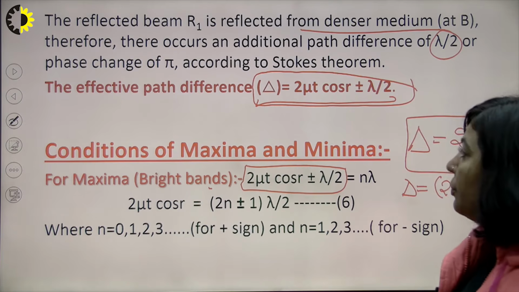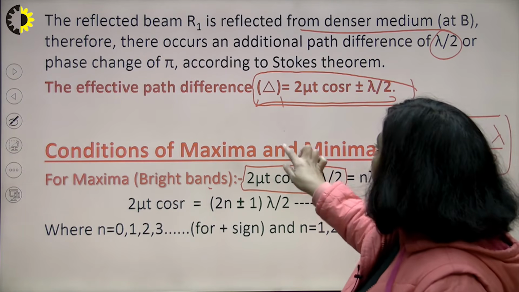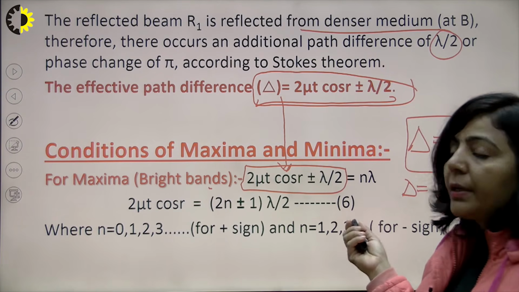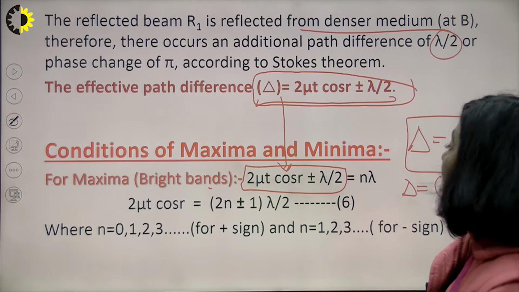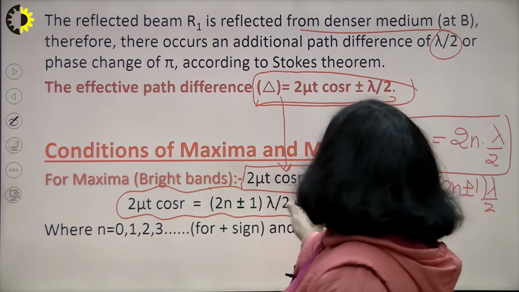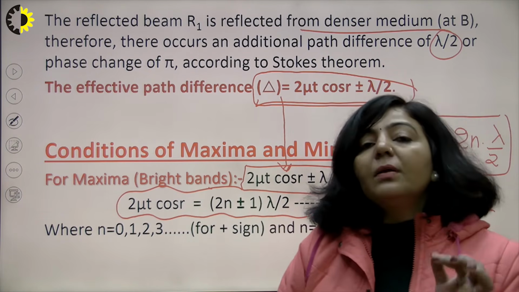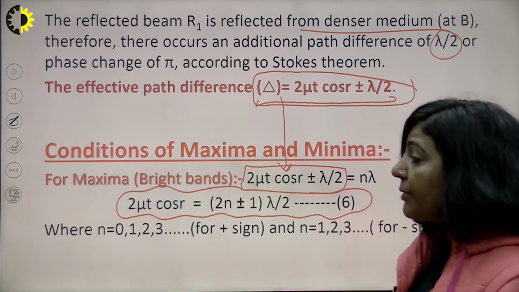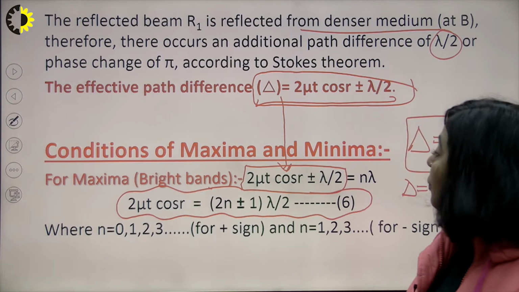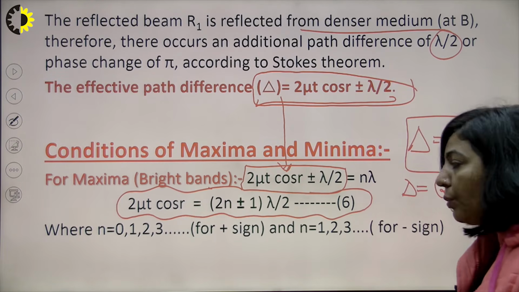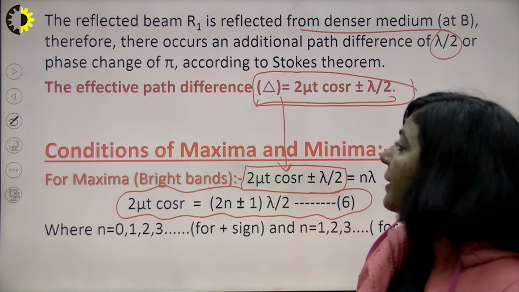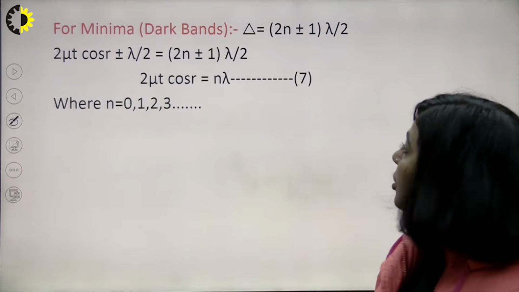If you substitute this path difference, 2 mu t cos r plus minus lambda by 2, in the condition of maxima, then finally we get this equation number 6. This equation number 6 is the condition of maxima for a thin film of uniform thickness, having a refractive index mu and a thickness t. So 2 mu t cos r is equal to (2n plus minus 1) lambda by 2 represents the condition of maxima. Similarly, we will find the condition of minima.